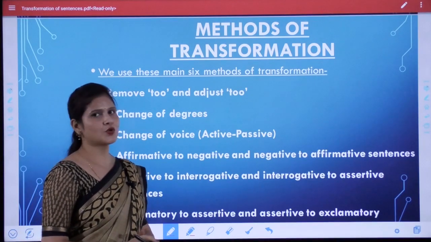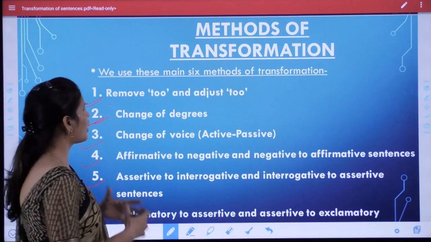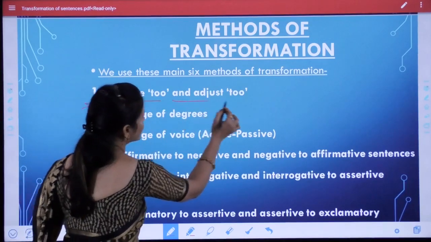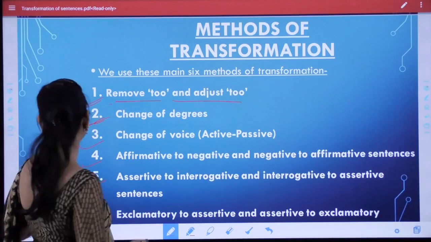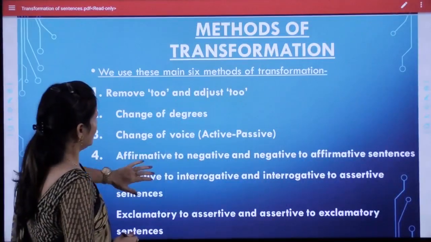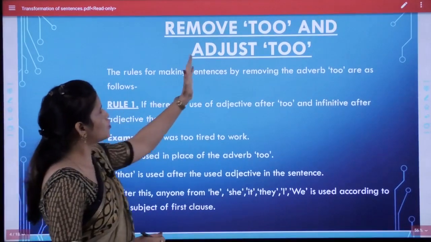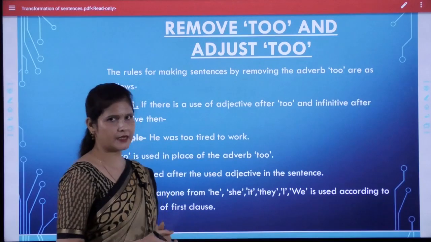Okay students, so let's start our topic, and first of all we'll come to know how to remove to and adjust to and transform a sentence. Look here students, how to remove to and adjust to in a sentence.